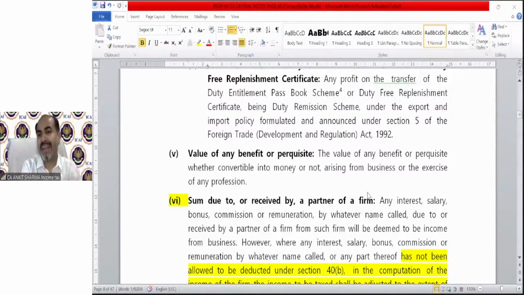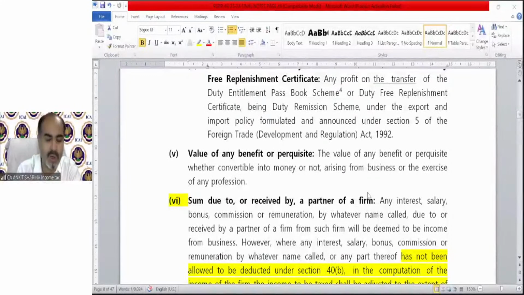If you are getting anything from doing business or professional activity, or from not doing any business or professional activity, that is your business income. This is a very interesting thing. When I'm saying that for not doing any business activity, how you can earn by not doing any business activity, I'll explain in the later points.